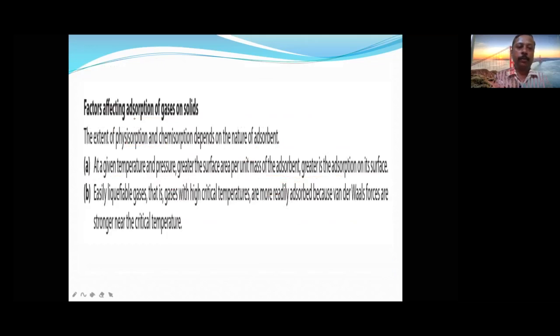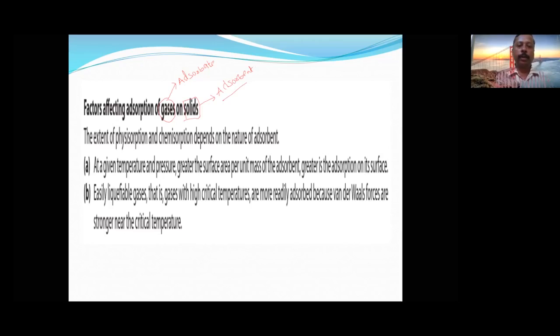Factors affecting adsorption of gases on solid. What do you mean by gases on solid? Gases will be adsorbate, and solids will be adsorbent. Solids are adsorbent, gases are adsorbate.